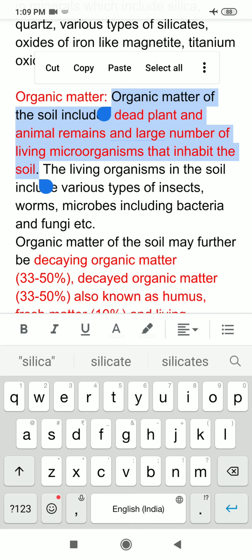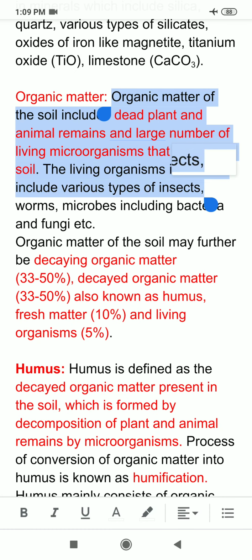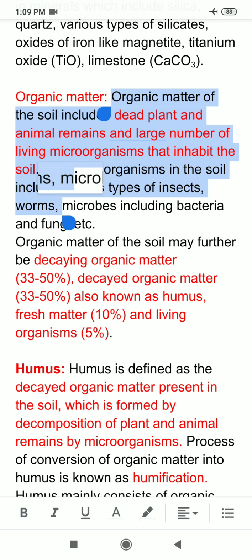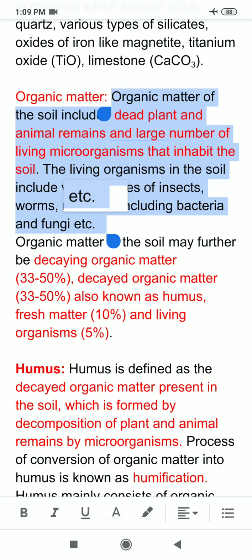The living organisms in the soil include various types of insects, worms; earthworms are very common in the soil. Microbes include small microorganisms like bacteria and fungi, etc.